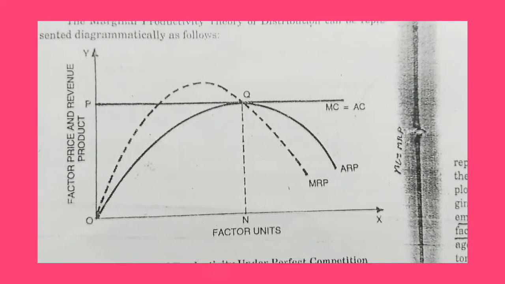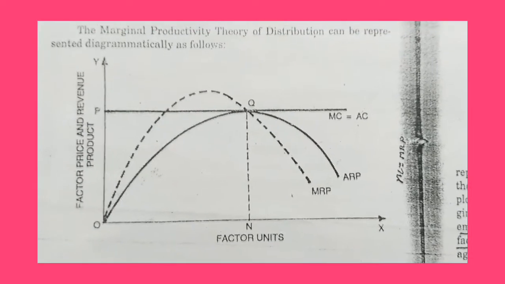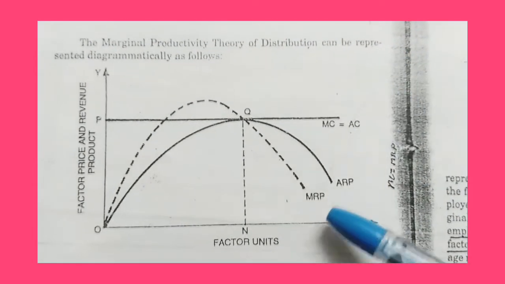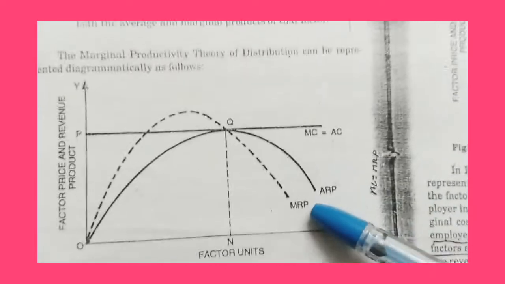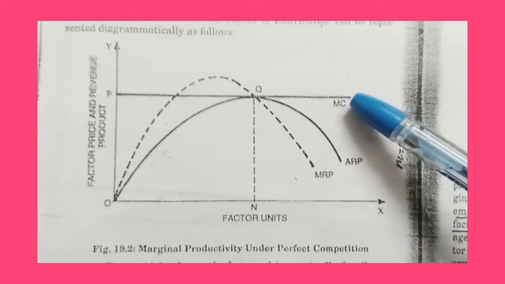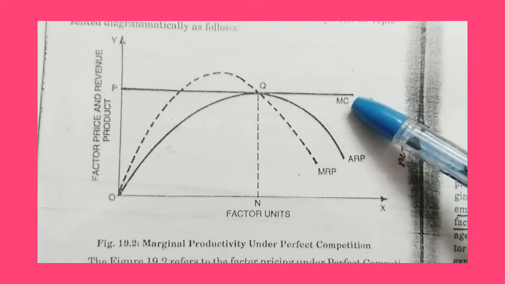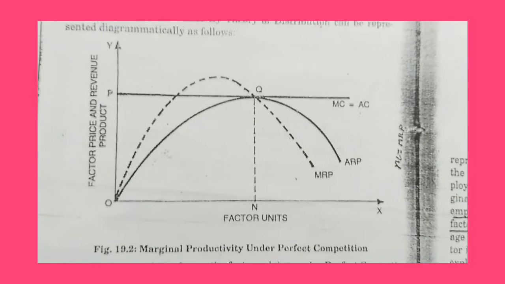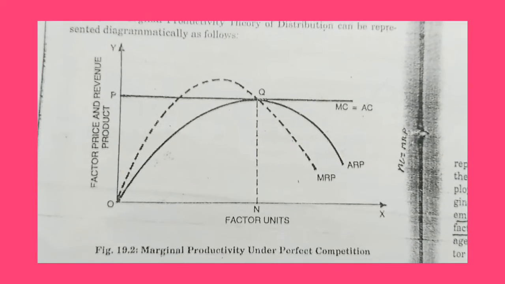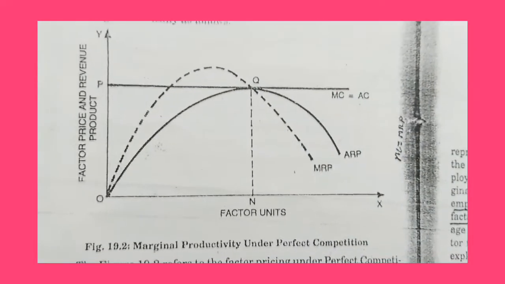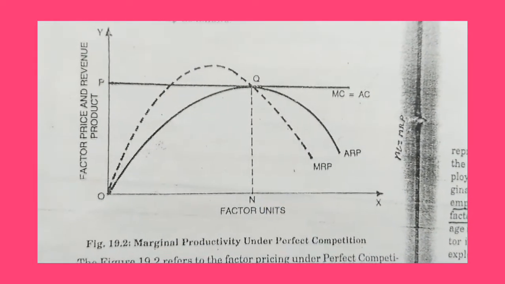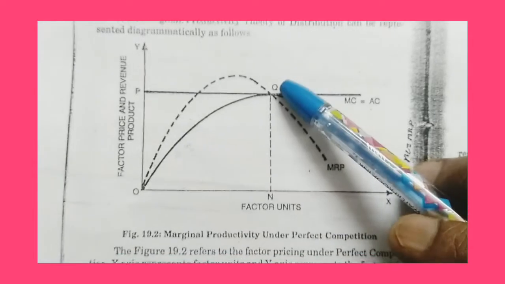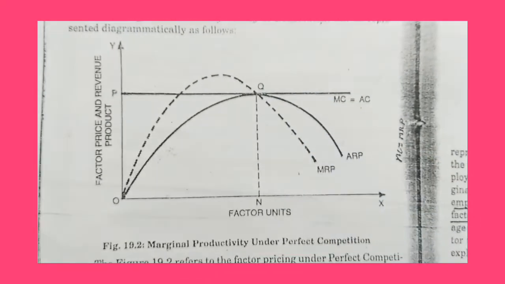When there is a perfect competition in the factor market, the firm is in equilibrium, earning the maximum profit only when MC is equals to MRP. Normally, the profit maximization condition is MC is equals to MR. Here, in the factor market, MC is equals to MRP is the maximum profit condition. Hence, in the diagram, the firm is in equilibrium at point Q by employing ON units of factors and paying OP price, that is NQ, where MC is equals to MRP.